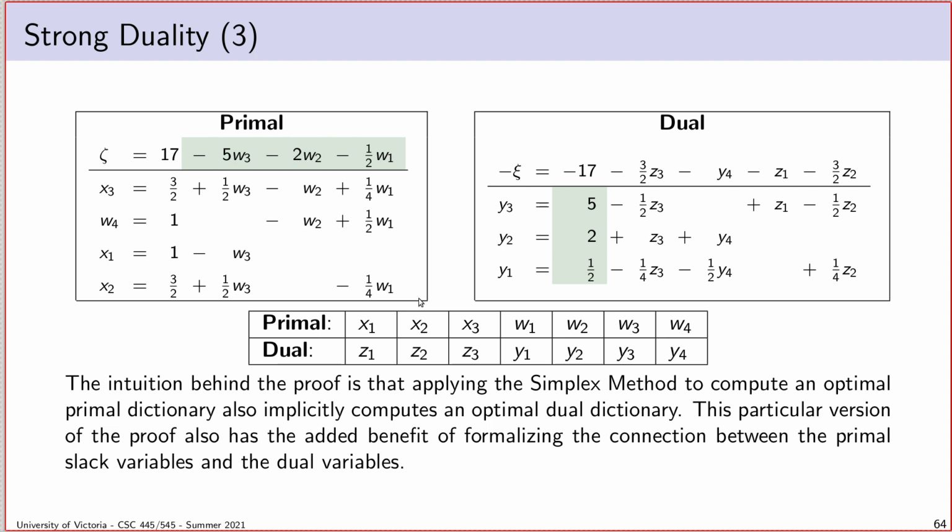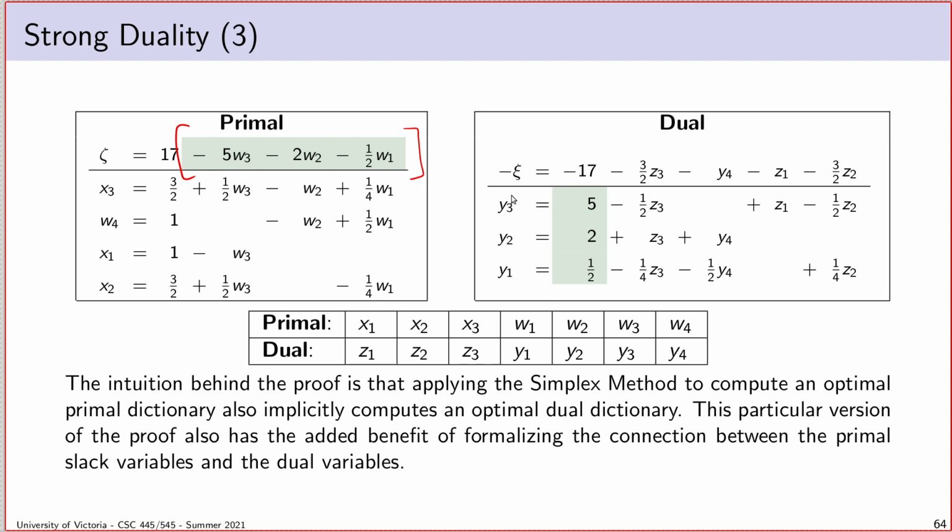So the property that we're going to leverage primarily is this idea that in my optimal primal dictionary, I'm going to have a negative objective coefficient on everything that isn't basic. And we know by this negative transpose property that seems to apply to dictionaries, that'll mean that these values here are going to all be positive. And of course, these will be an assignment to the basic variables of the dual LP. And we know, of course, that if all the basic variables have values that are 0 or positive, then we've got a feasible solution. And it's going to basically rest on that.